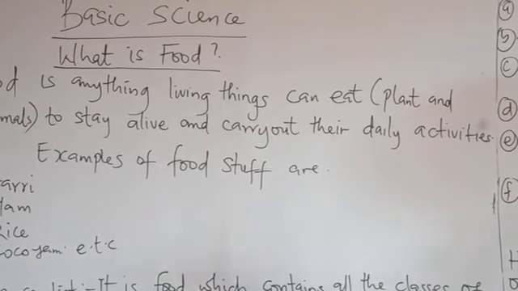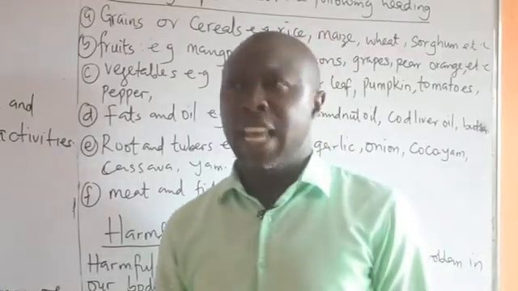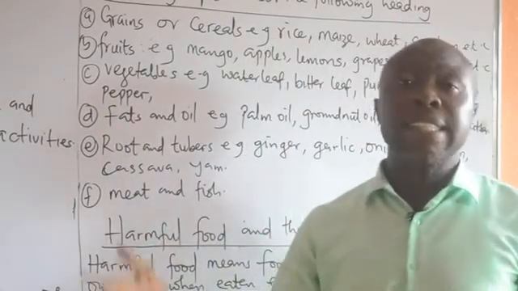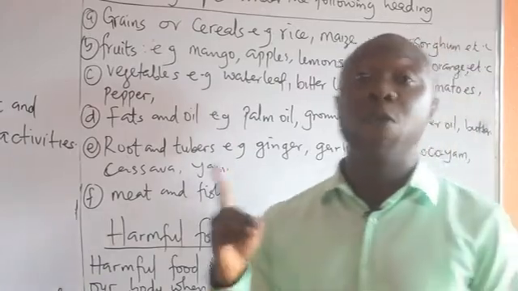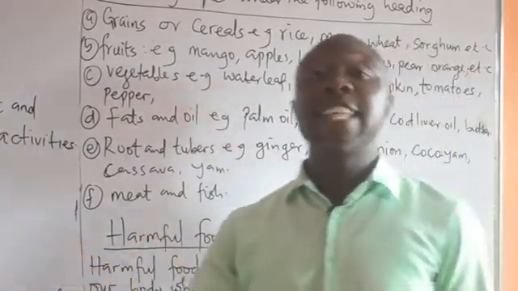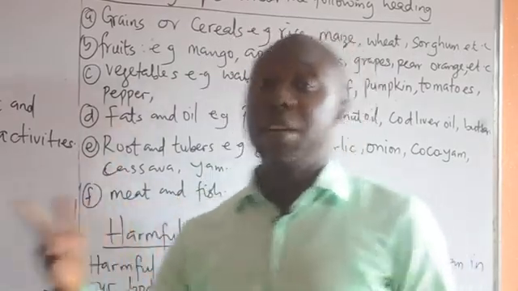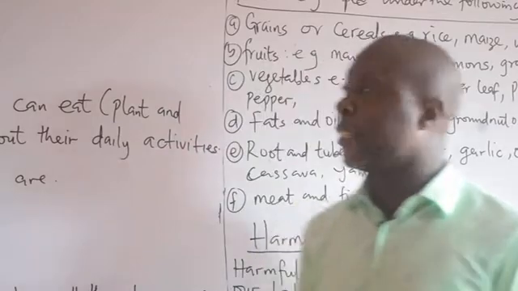That is, all living things need food for their survival. Even plants. Plants manufacture their own food through a process known as photosynthesis. What is photosynthesis? Photosynthesis is a process through which plants manufacture their own food through sunlight.